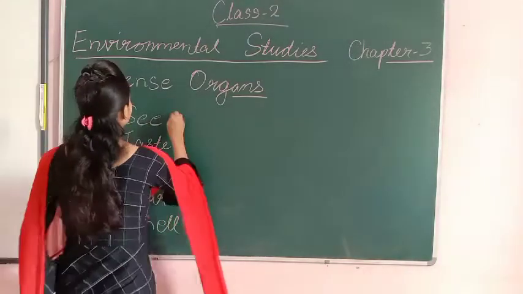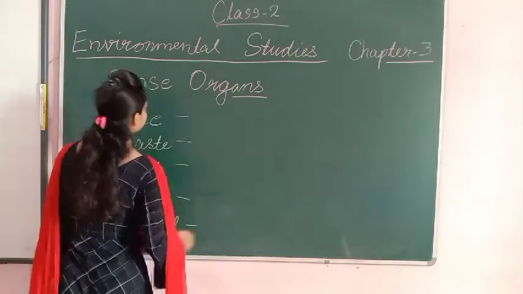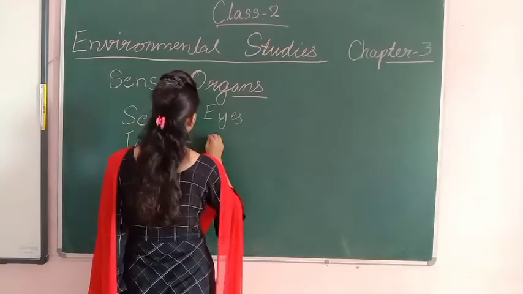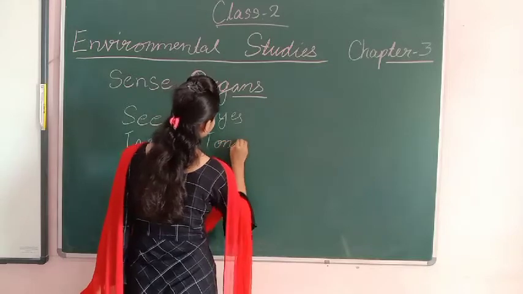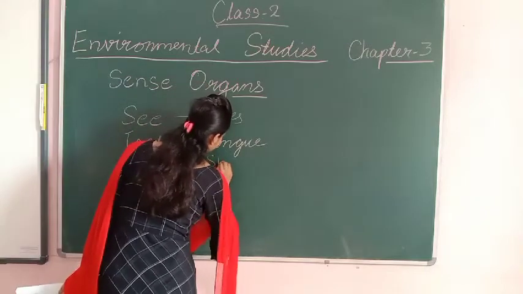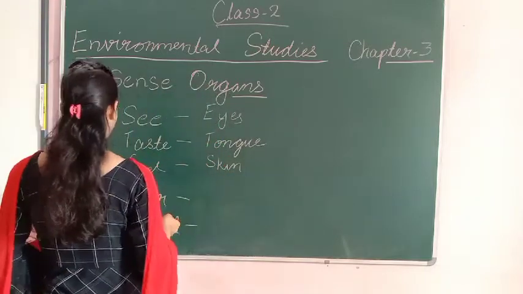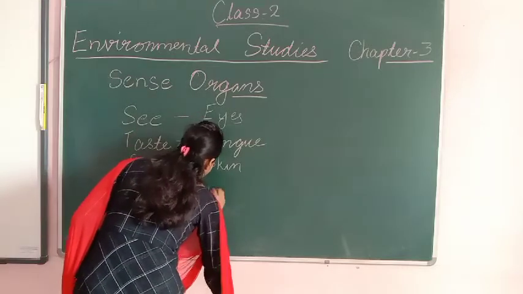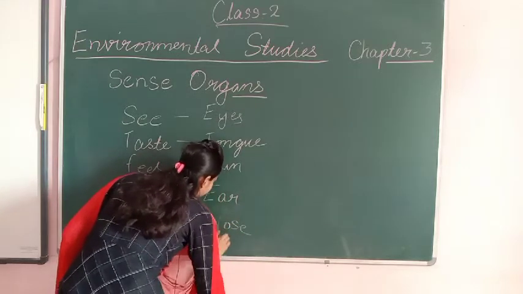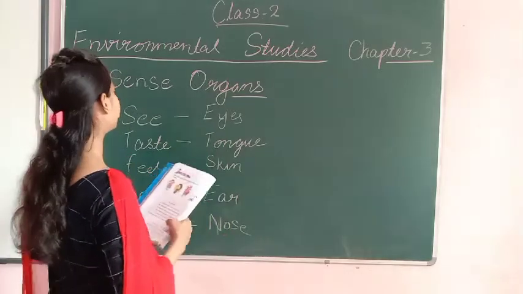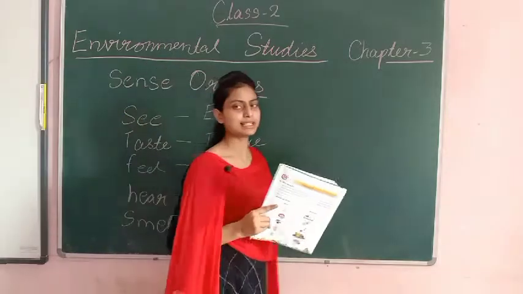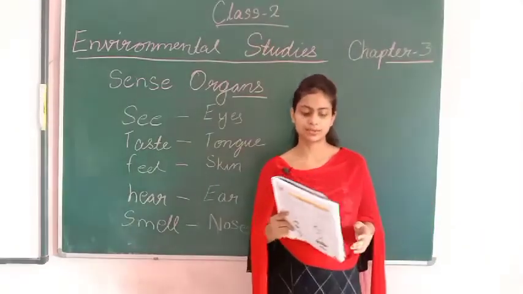Now from which organ do we do all these activities? See from your eyes, taste from your tongue, then you will feel with your skin. After that, you will hear with which organ? With your ear, and at the last you will smell with your nose. I think you have understood what we do with our sense organs and why these are our sense organs, because they help us to know the things going on around us.